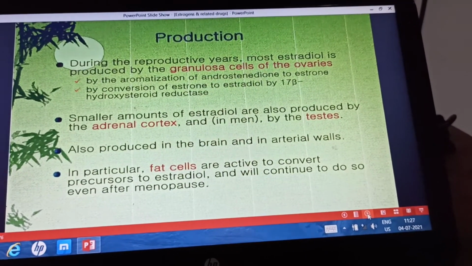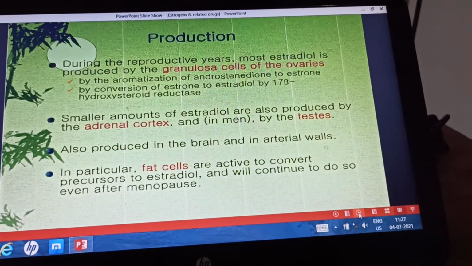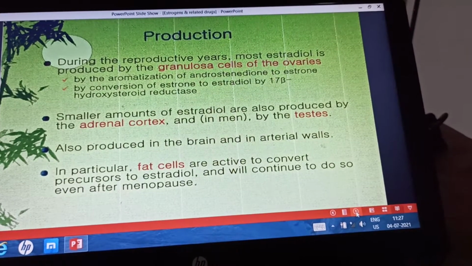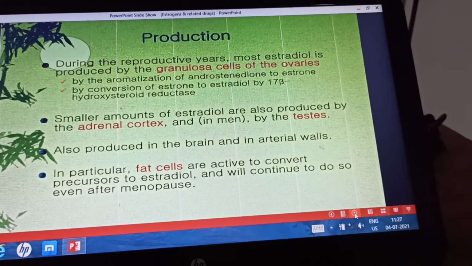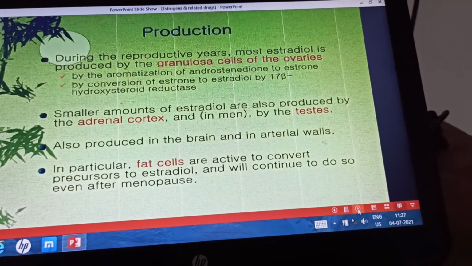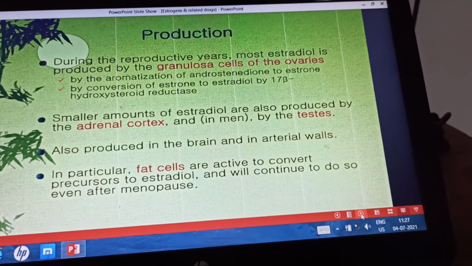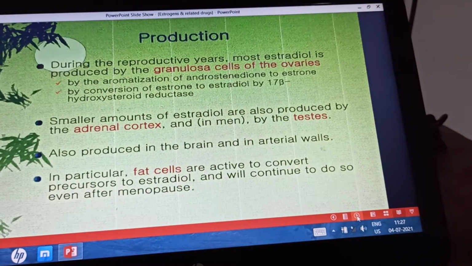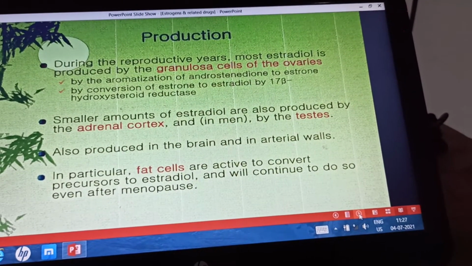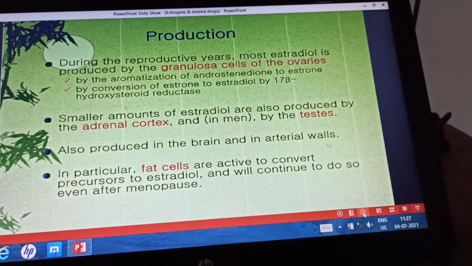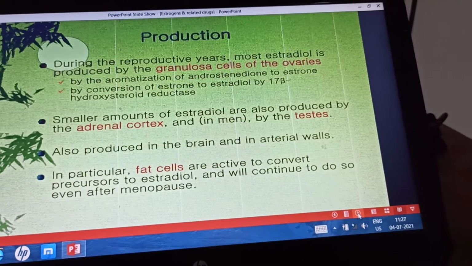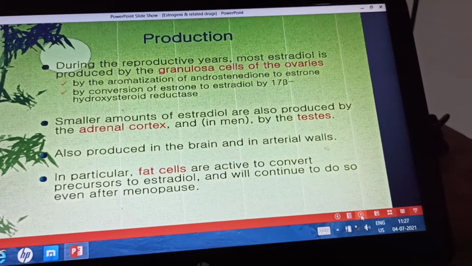Also they are produced in the brain and the arterial walls. After menopause, the adipose tissues mainly secrete the estrogens, and the main estrogen synthesized is estrone. So in postmenopausal women, adipose tissues and the adrenal cortex secrete the estrogens.